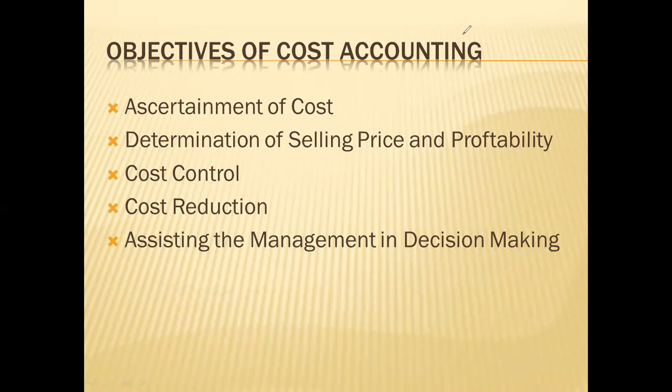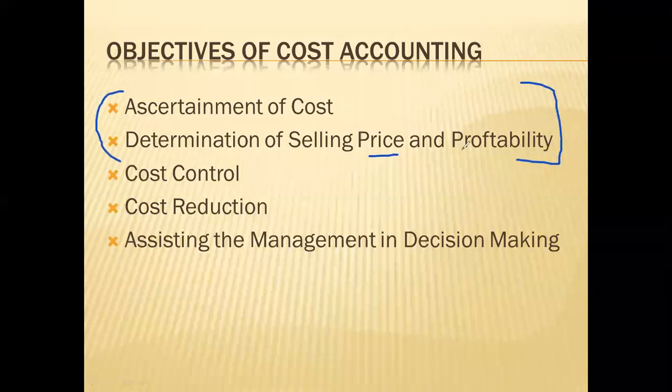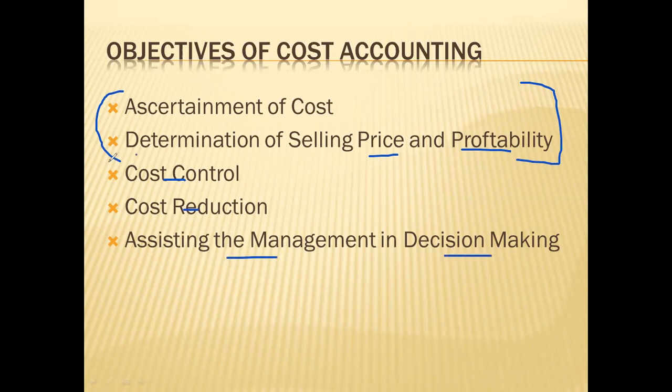So these are some of the important objectives of cost accounting. The first two important objectives are primary: ascertaining cost, and determining the selling price and profits. Cost control, cost reduction, and decision making you can call advanced costing or advanced cost and management accounting.